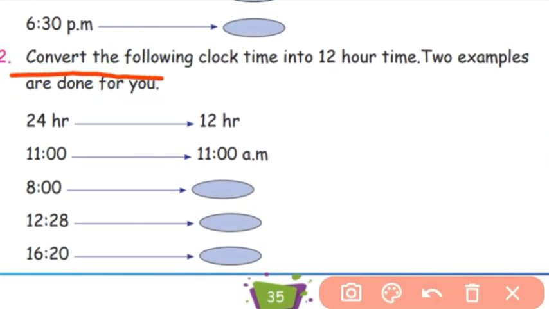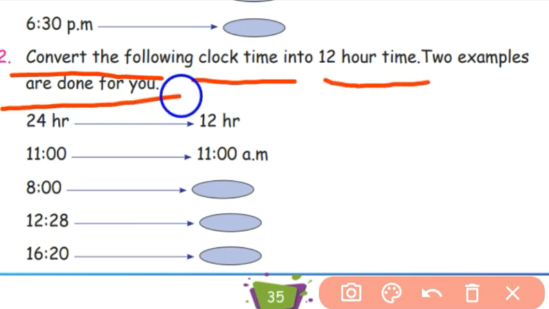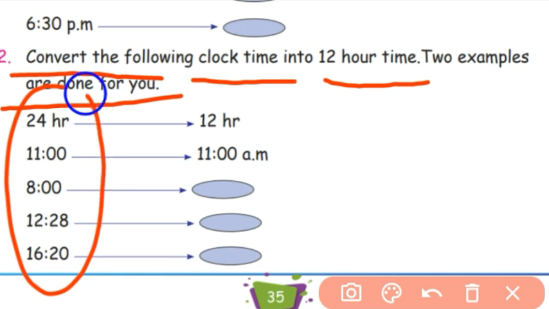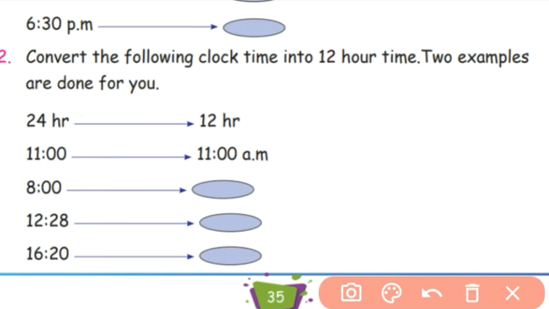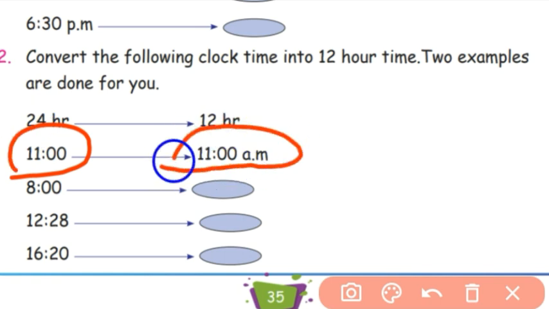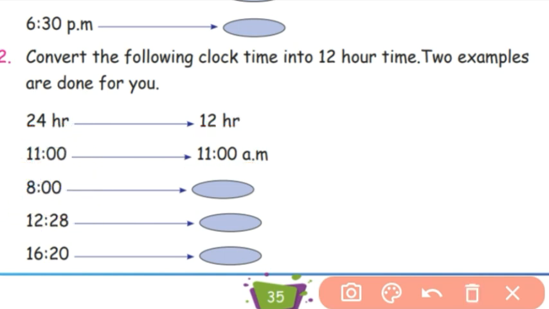Next, convert the following clock times into 12-hour time. Two examples are done for you. They have given digital clock time. You have to convert this time to the 12-hour clock, our normal clock. See, 11 o'clock. In the normal clock also it's 11 o'clock only. 8 o'clock. In normal time also it's 8 o'clock only. 8 AM.